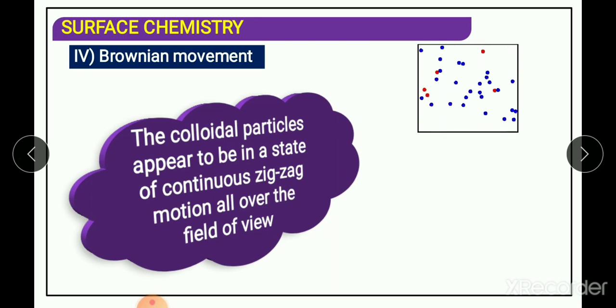Each colloidal particle moves from one place to another, colliding with other particles and with the wall of the container. Only then does the direction of the particle change. This motion of colloidal particles is called Brownian movement.